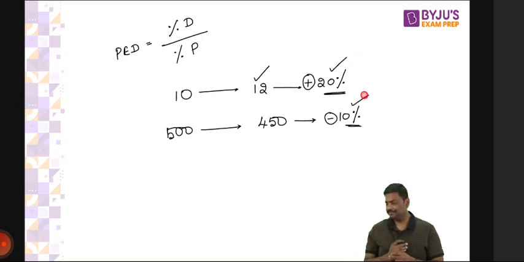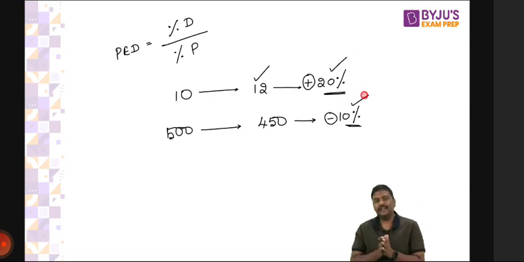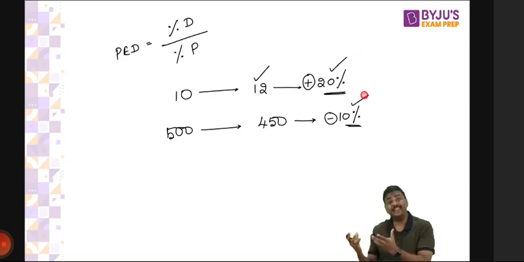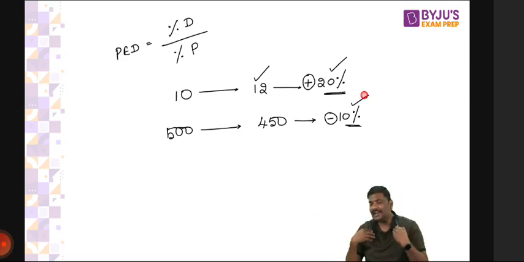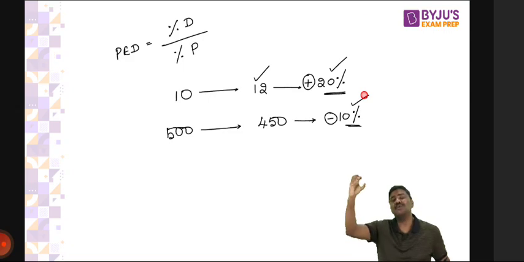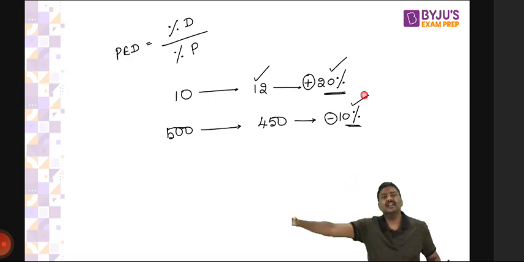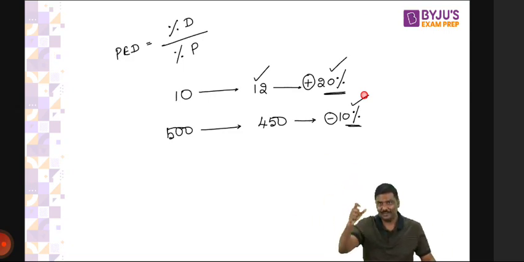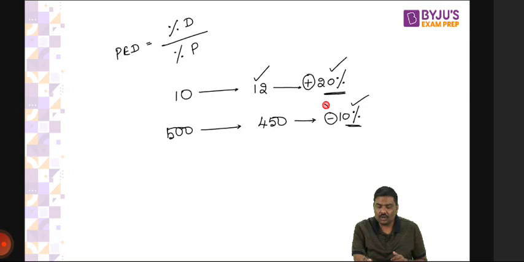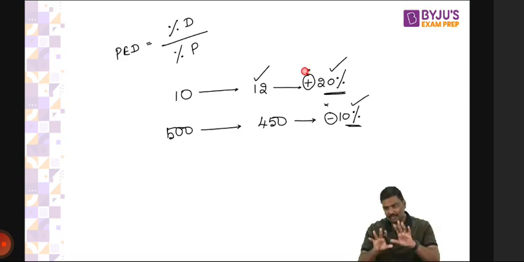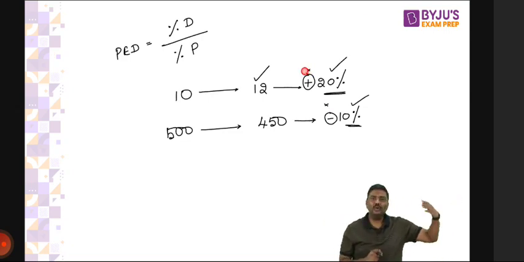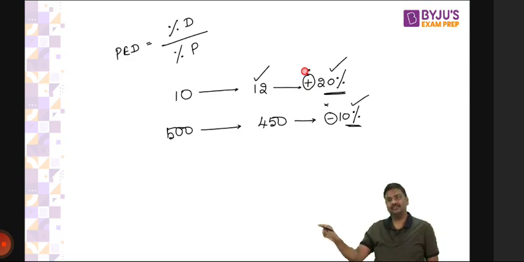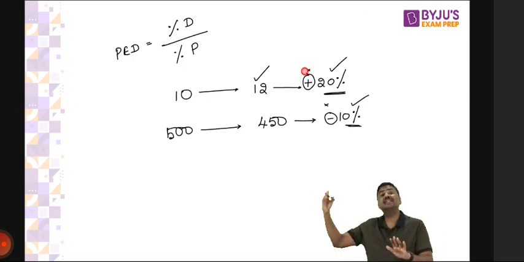Is my argument okay with all of you? We are trying to simply identify to what extent the demand will change. We are not worried whether the demand is going up or going down. We are simply worried that if I change the price by 1%, by how much percentage the demand will change. Because you're concerned about the magnitude of the change, you will ignore positive and negative symbols. Remember it, because some of you later will say, sir, earlier you ignored positive and negative, now you're talking about positive and negative. It's very confusing. The logic is simple.